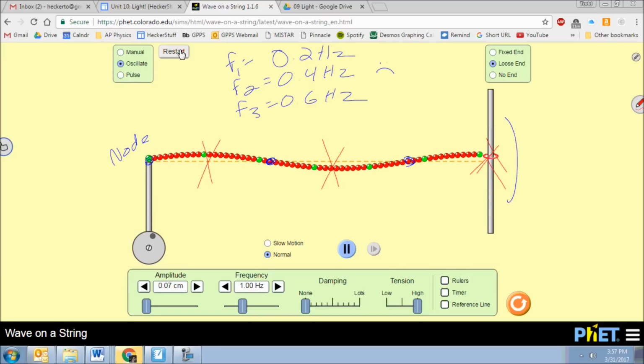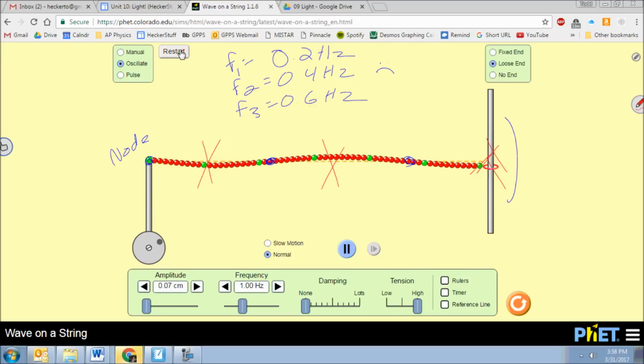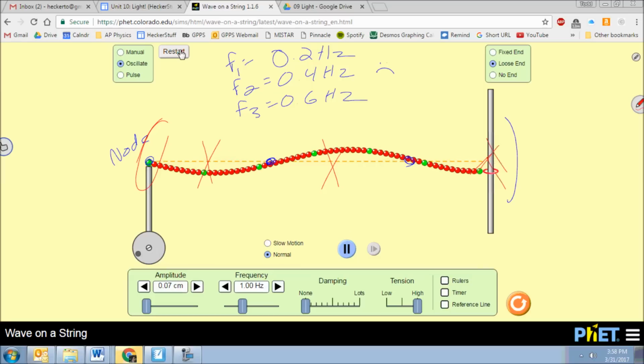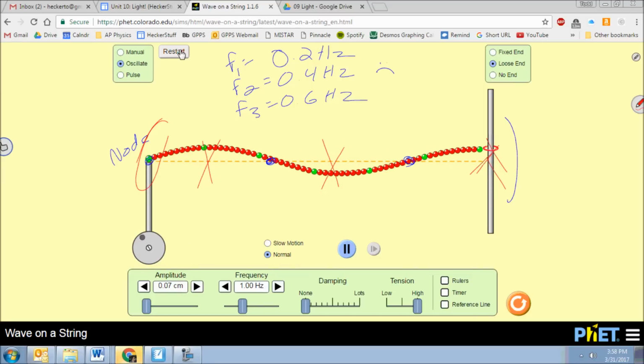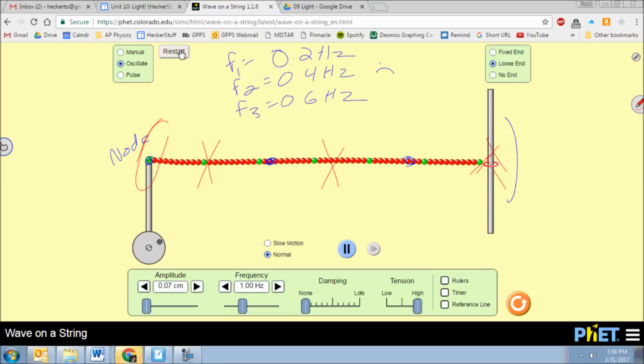So F3 works there. Okay? And it turns out that there's no way we can make an open end at the left end over here. So those are the only ones we can look at here. Okay, but it is possible that you could have both ends be open. Okay? All right, so anyway, that's what standing waves look like. Okay? And the names of the parts, right? Nodes and antinodes. If you haven't written that down, you absolutely need to do that.